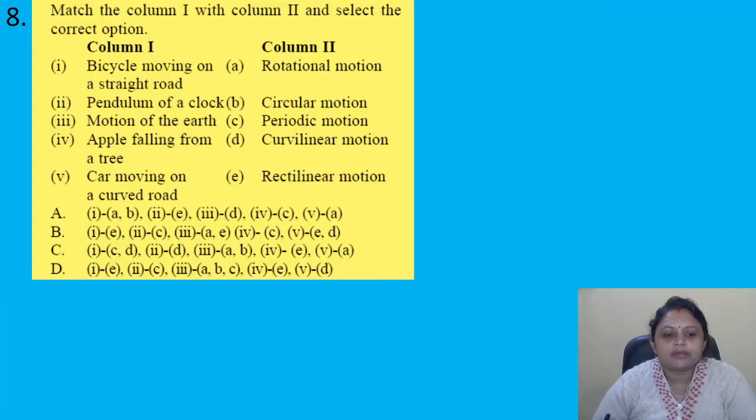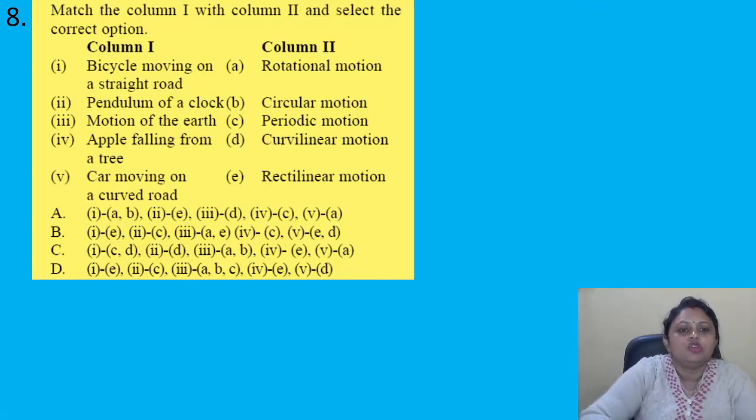So here we will try to match column 1 and 2. The first one is bicycle moving on a straight road. Bicycle moving on a straight road is a rectilinear motion, so I can write here E. Then pendulum of a clock. Pendulum of a clock is a periodic motion, so I am writing here C.